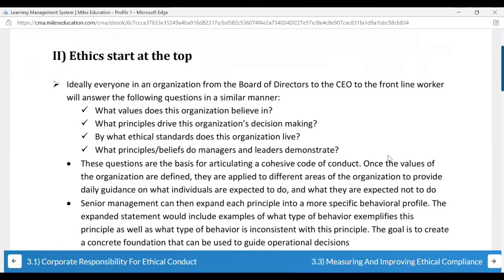Ethics starts at the top. I might come up with the best ethical policy, but if the senior management is not ethical, then overall the environment of the organization is going to crash down and people are not going to follow the policies.